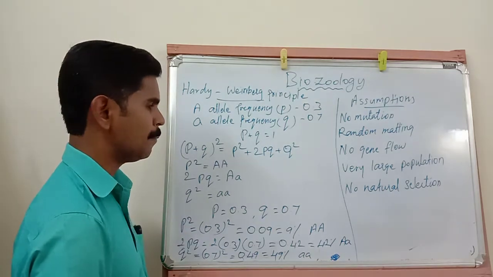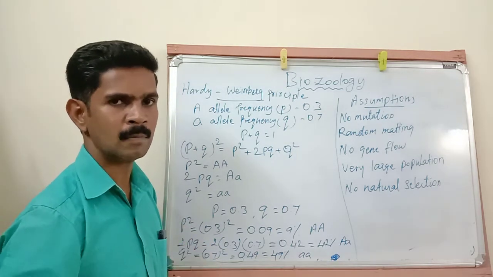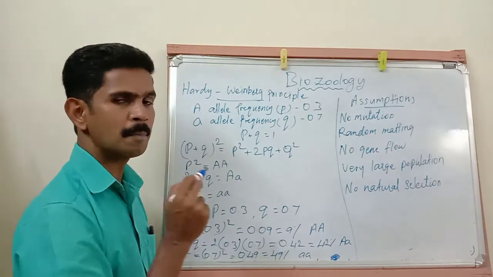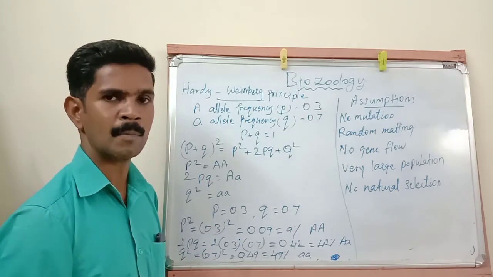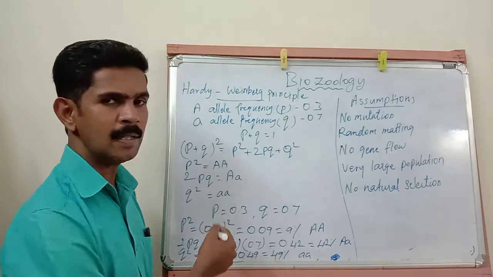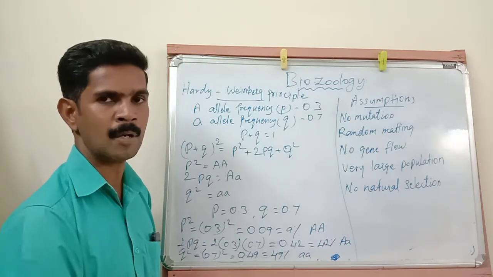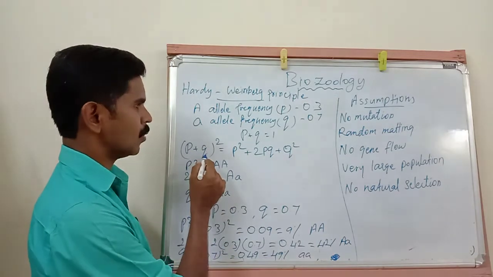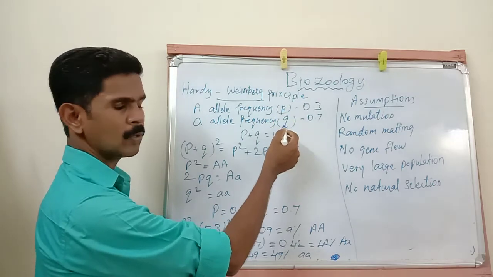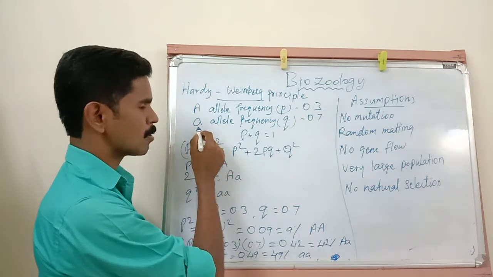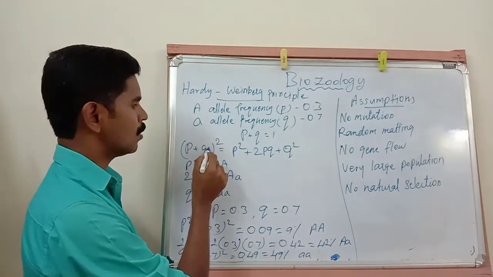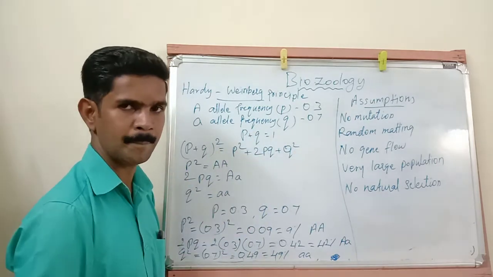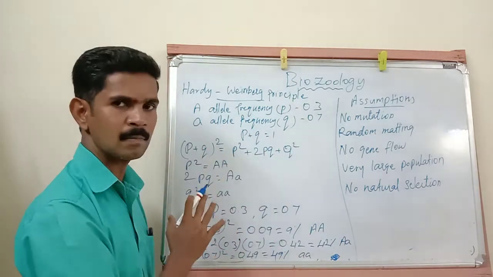We have studied one common formula: (a plus b) whole squared is equal to a squared plus 2ab plus b squared. You all know that. To explain the Hardy-Weinberg principle in this beetle population, they used the same formula. They used p for the frequency of A and q for small a. So (p plus q) whole squared is equal to p squared plus 2pq plus q squared. This is a simple formula.